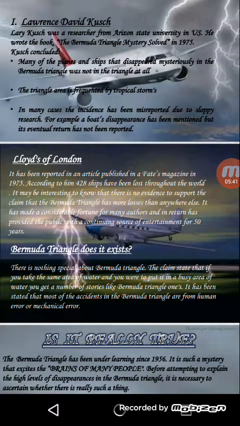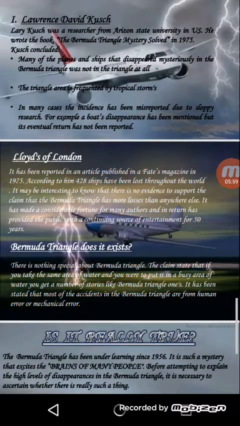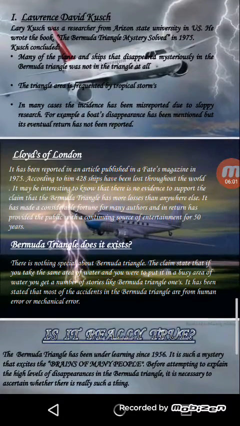According to a report published in a freight magazine in 1975, 428 ships have been lost throughout the world. It may be interesting to know that there is no evidence to support the claim that the Bermuda Triangle has more losses than anywhere else. It has been a considerable fortune for many authors, and in return has provided the public with a continuing source of entertainment for 15 years.